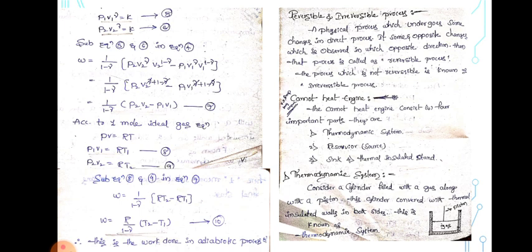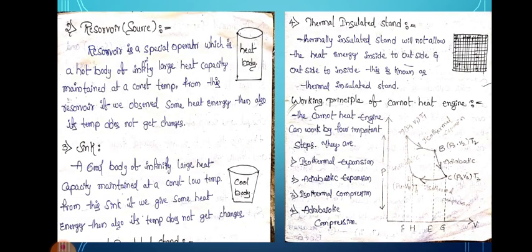Now the third one, the sink. A sink is a cool body of infinitely large heat capacity maintained at a constant low temperature. If we give some heat energy to this sink, its temperature does not change. Then the thermal insulated stand: a thermally insulated stand will not allow the heat energy to pass from inside to outside or from outside to inside. So this is known as the thermal insulated stand.